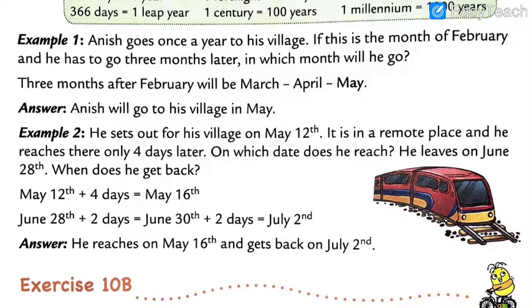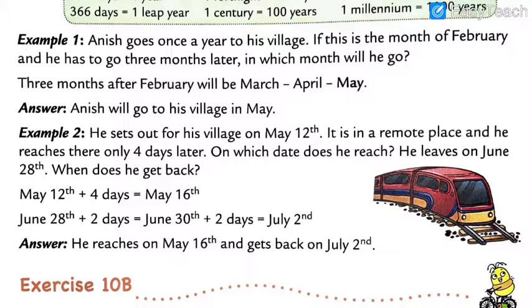May 12th, plus the fourth day. So after 12th, 13th May, 14th May, 15th May, 16th May. Then June 28th, after June 28th, 29th June and 30th.